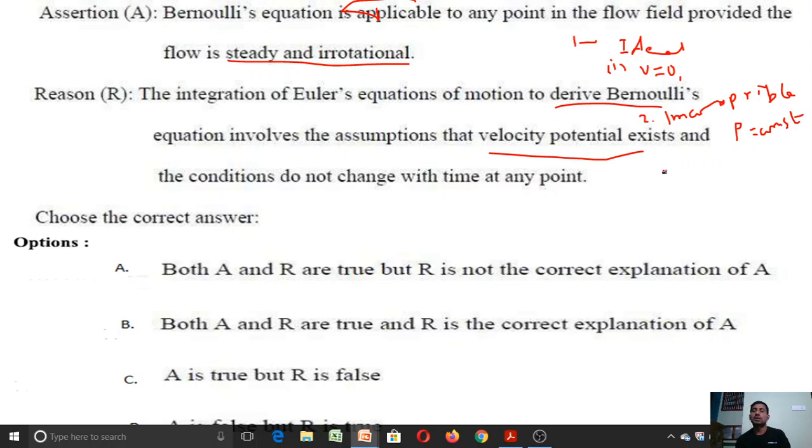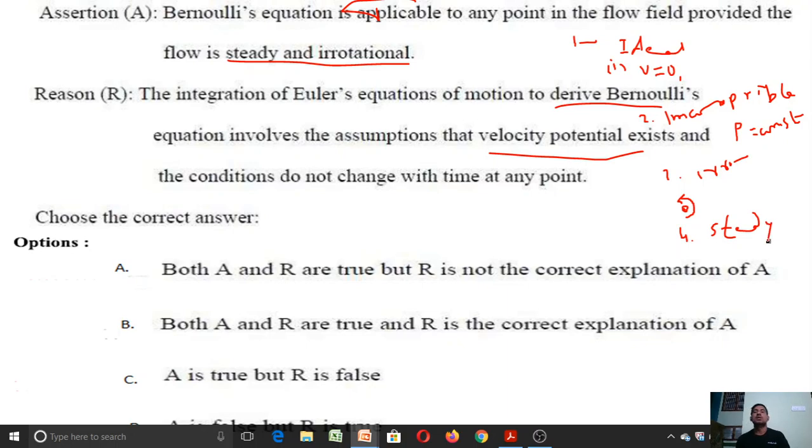The third point is that the flow is irrotational flow. If a liquid particle rotates about its own axis, then we call it a rotational flow. If it is not rotated about its own axis, we call it an irrotational flow. Okay, so based on these assumptions, the fourth one is that the flow must be steady flow. The flow we consider here is a steady flow, right?